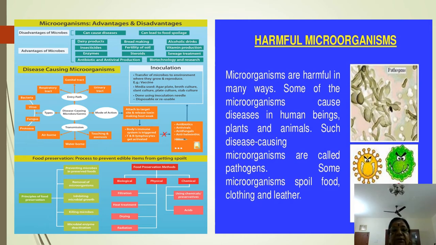The other one, this microorganism, is briefed with advantages and disadvantages that you could go through. It is self-explanatory.